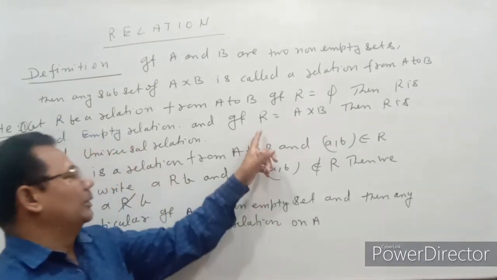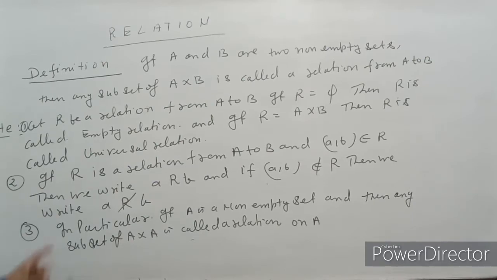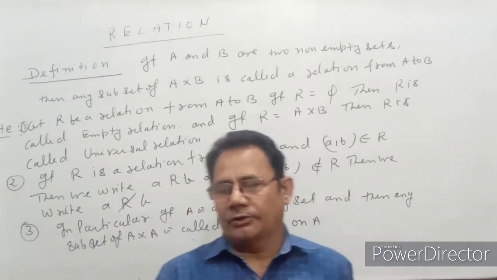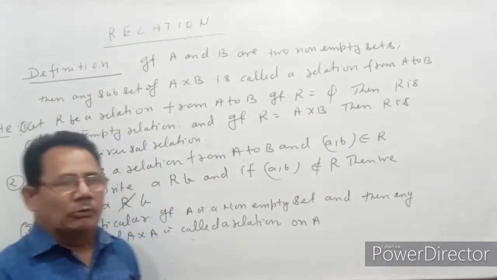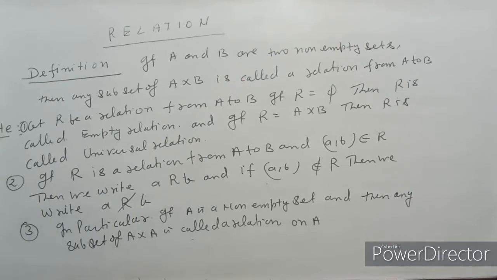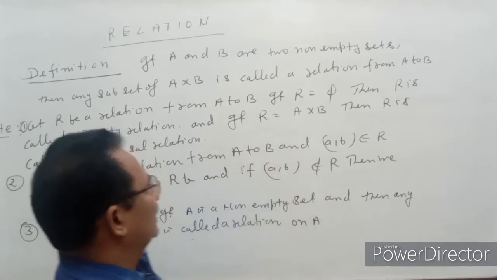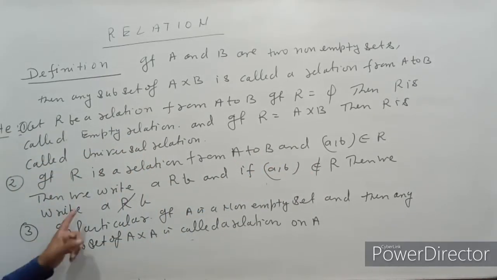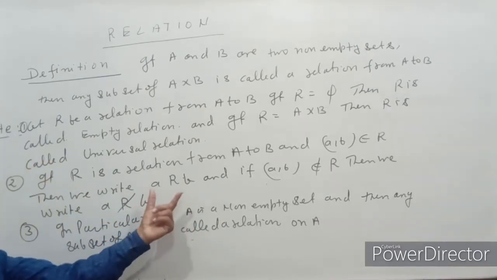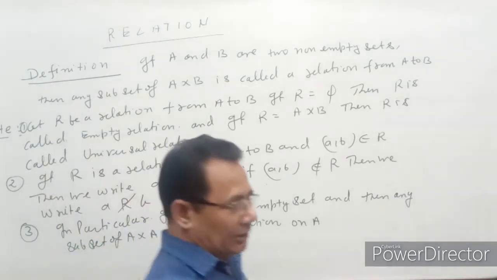So if R is equal to A cross B, then R is called the universal relation, because A cross B contains all the ordered pairs of the Cartesian product of A and B. Number 2: if R is a relation defined from A to B and the ordered pair (a, b) belongs to R, then we write a R b, that is, a is related to B, and it is read as a is related to b.